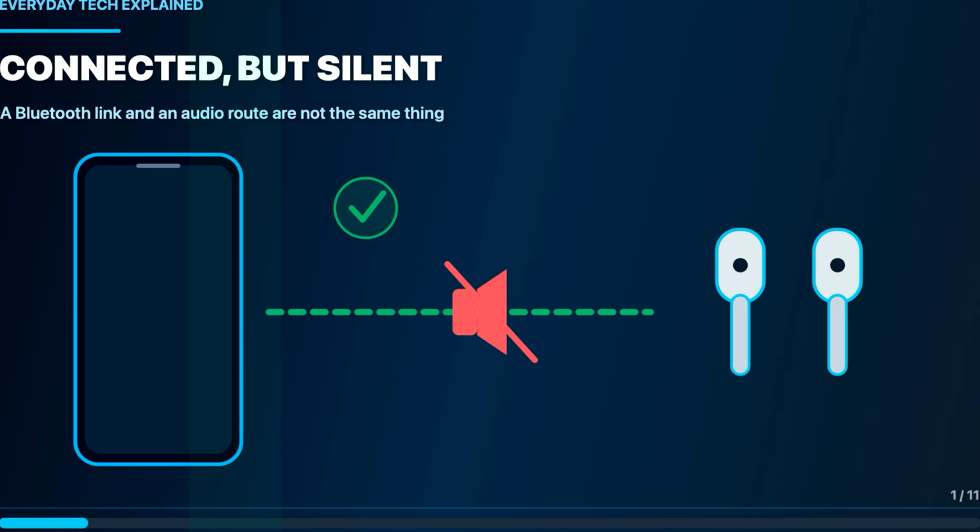Your headphones say connected, the song is moving, and somehow the room is completely silent. That feels like a broken Bluetooth connection, but it usually is not. Bluetooth can maintain a control link while the sound is routed somewhere else. Before you reset anything, follow the audio path. It is faster, safer, and much more likely to reveal the real problem.